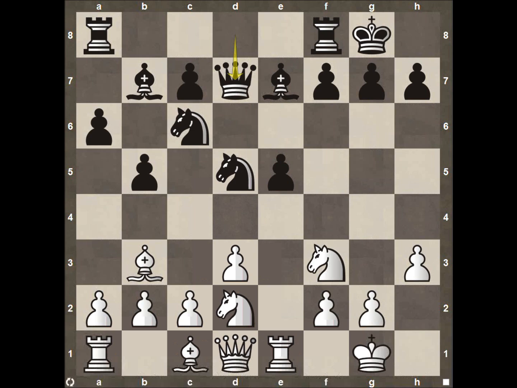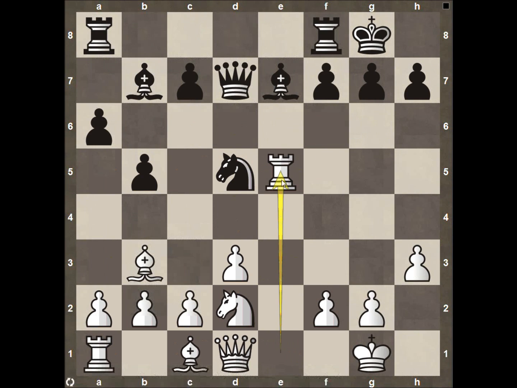So the knight's going to take on e5 as we talked about, and then after the other knight takes, we're going to have the rook swing up here and take on e5, and black is now down in material.